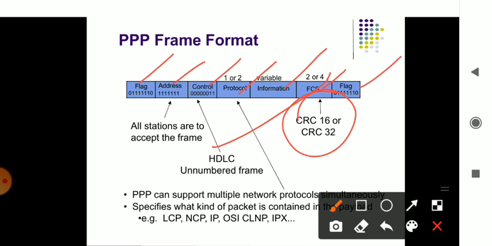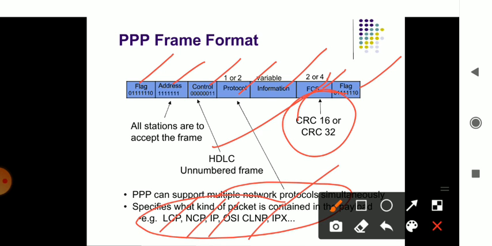One by one it will be numbered. Unnumbered means it is said to be doing some other task and it is not involved in flowing the data. PPP can support multiple network protocols. It helps in connecting to multiple networks at a time, and it uses protocols such as LCP, link control protocol, network control protocol, internet protocol,